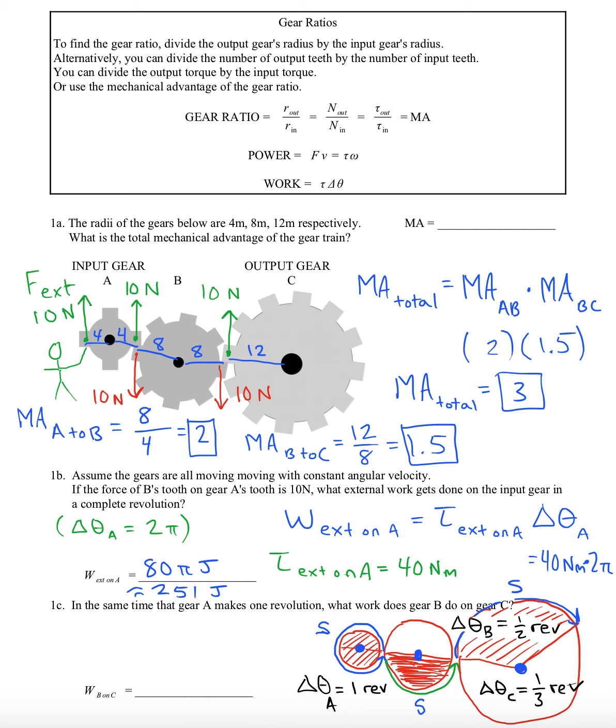And remember that work is a product of torque times delta theta. So if we take our work of B on C, the torque on gear A was 40. So the torque on gear C has got to be 3 times that. It's got to be 120.